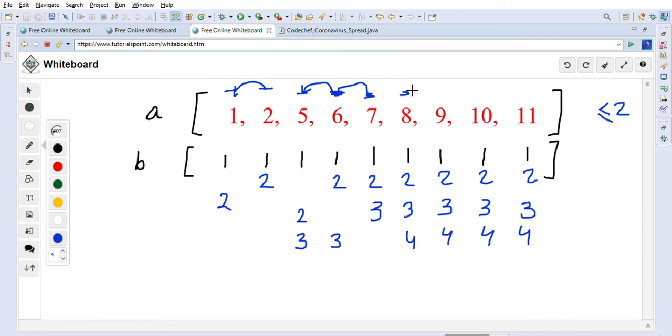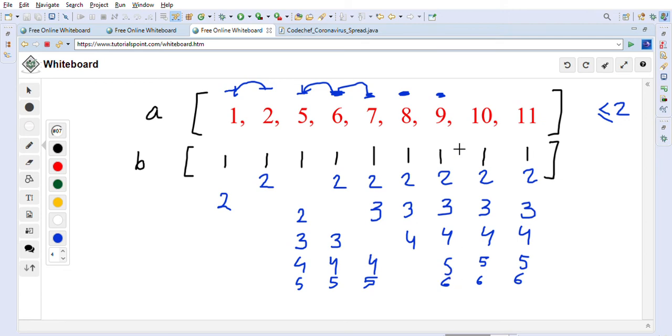Now again we are at number 8 position. We will increment the left side values, so the left side values will become 4, then this value will become 4, this value will become 4. Right side values also we have to increment because they can also get infected by coronavirus, so it will become 5, 5, 5, right? After that we are at position 9. Again we will check on the left side and increment the values, so it becomes 5, 5, 5, right? And this one will be 4 here, and this one becomes 6, 6, 6, right? This is 4.